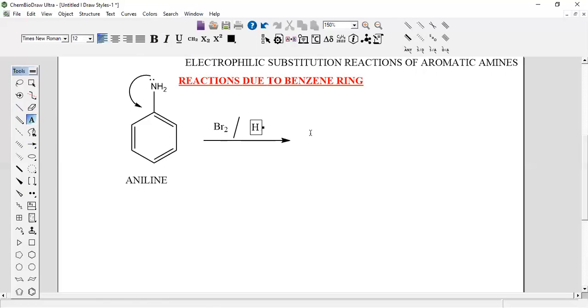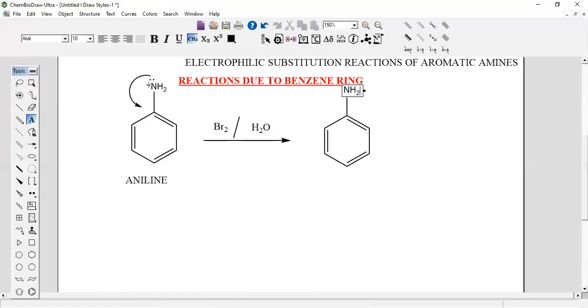When it is treated with bromine water, because the aniline or NH2 group on the benzene is an activating group, the activating group always orients the incoming group to the ortho and para positions. Ring activating groups always direct the incoming group at either the ortho position or the para position.